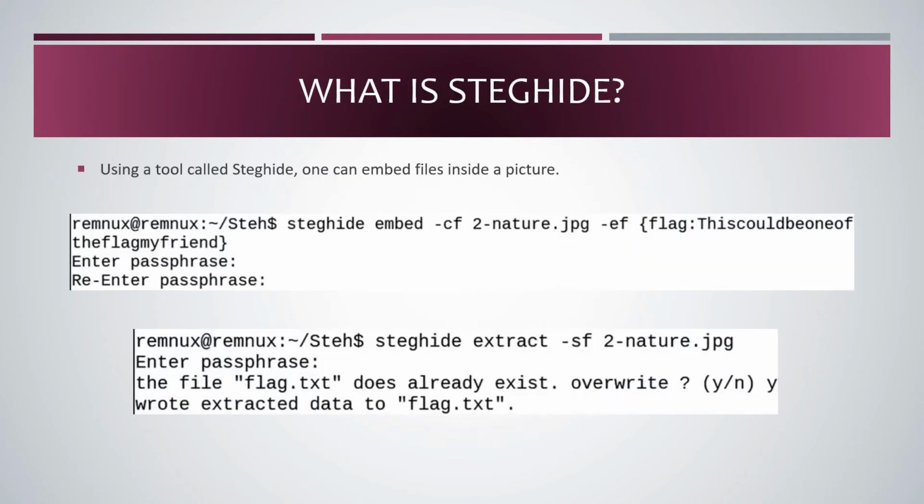What is StegHide? StegHide is a tool that comes by default with Linux, and I can just install it and start using it. StegHide helps you in hiding textual information inside an image through a simple command. StegHide is the command and embed is the option. With the StegHide embed option, inside a particular image, I can add text. And similarly, the same StegHide can be used to extract the content out of the image at the receiver's end.